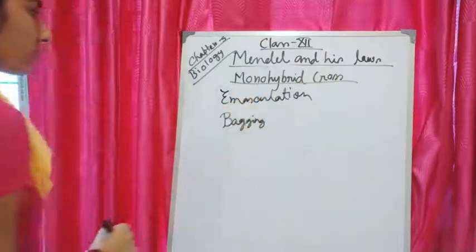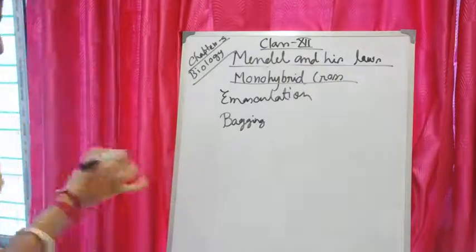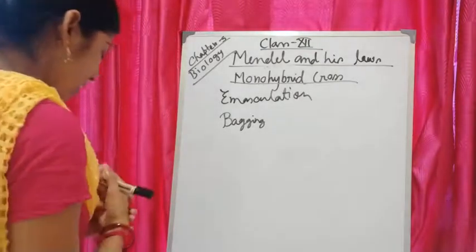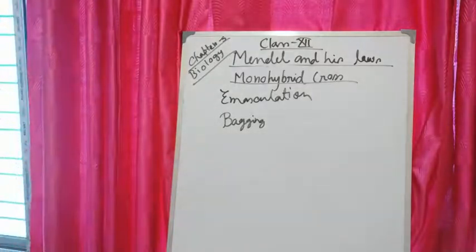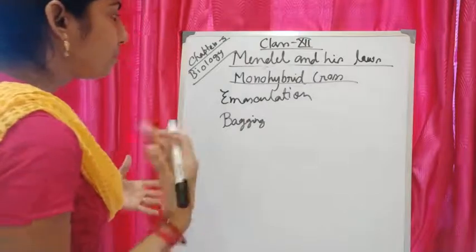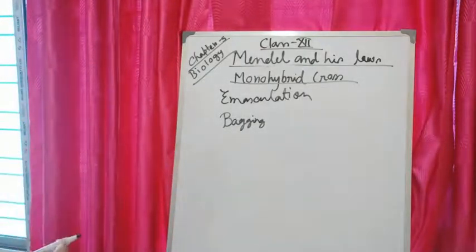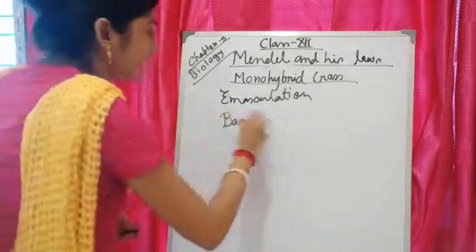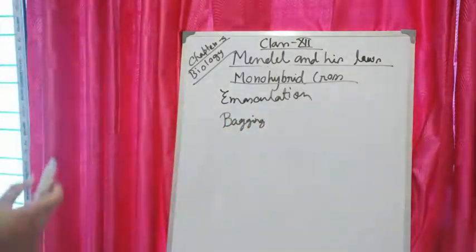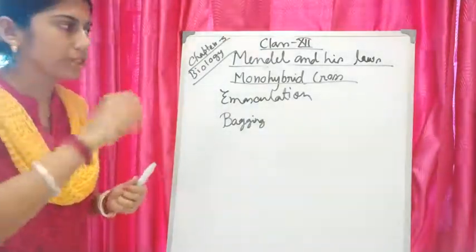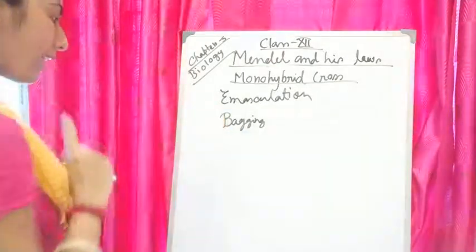So what is emasculation and bagging? You have read it in the previous chapters, but I am repeating that emasculation means removal of anthers from the flower buds, before the pollen grains mature. Before the maturation of pollen grains, if the anthers are removed from that particular flower, that is called emasculation. So first Mendel removed the anther part from the pea flower, and then the bagging part was done.